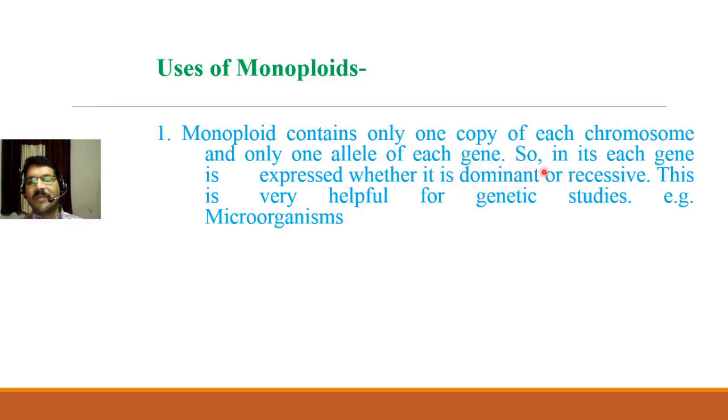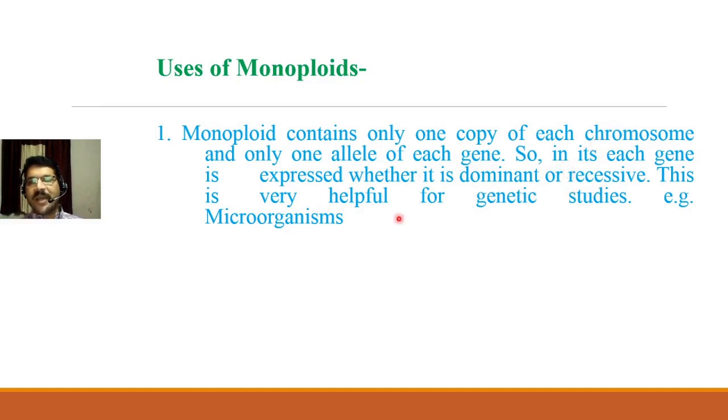Dominant, we know, will express itself commonly, but recessive will not express itself in the presence of dominant, as per the Mendelian experiments. But monoploids contain only one gene, either dominant or recessive. Whether the gene is dominant or recessive, it will express itself.